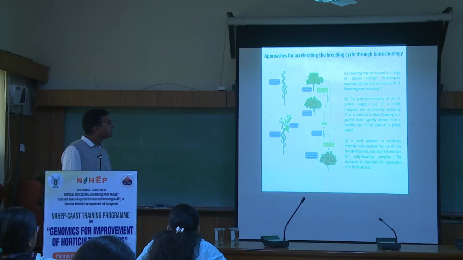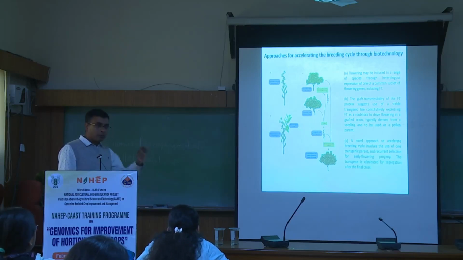So we can cross this one with this rapid cycle transgene. And if your transgene is dominant, whatever you get after crossing will be the rapid cycle transgene. So flowering will come within a very short period of time. This can then again be crossed with the line where you want to transfer the desirable traits.